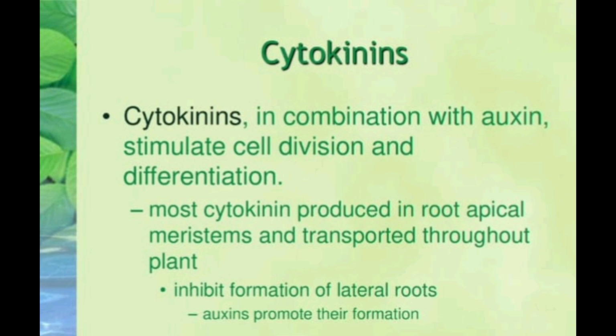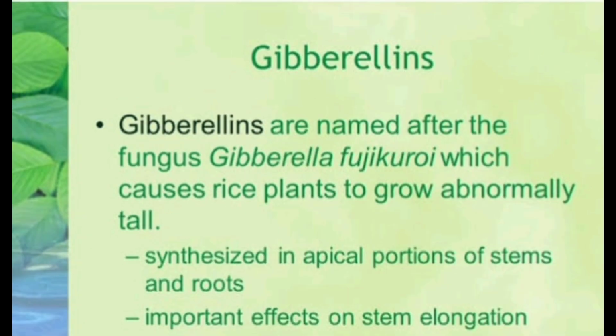Next, another important phytohormone, gibberellins, or gibberellic acid. Gibberellins are named after the fungus Gibberella fujikuroi, which causes rice plants to grow abnormally tall.